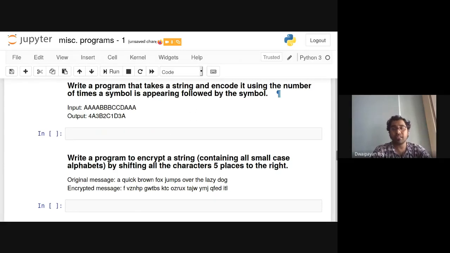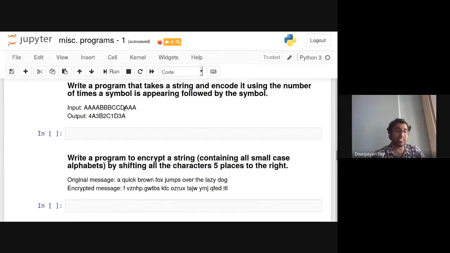Write a program that takes a string and encodes it using the number of times a symbol is appearing followed by the symbol. Basically there are 4 A's, that's why the output is 4A, then 3B, then 2C, then 1D, then 3A. Depending on the input, the output will change. We can use this kind of encoding for genome sequences.